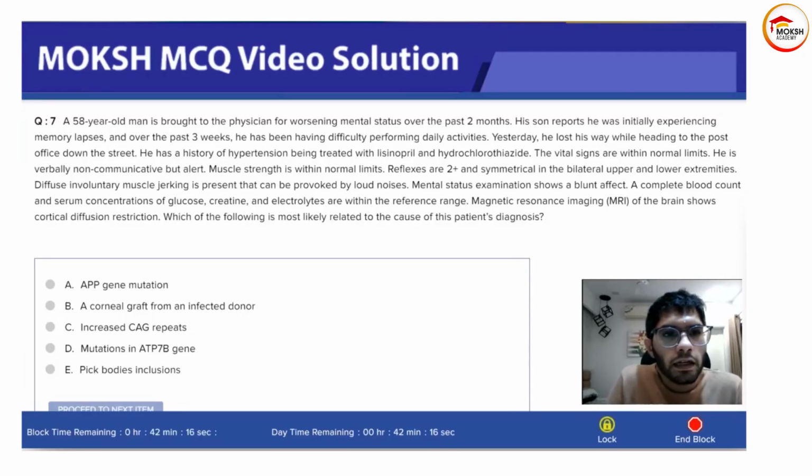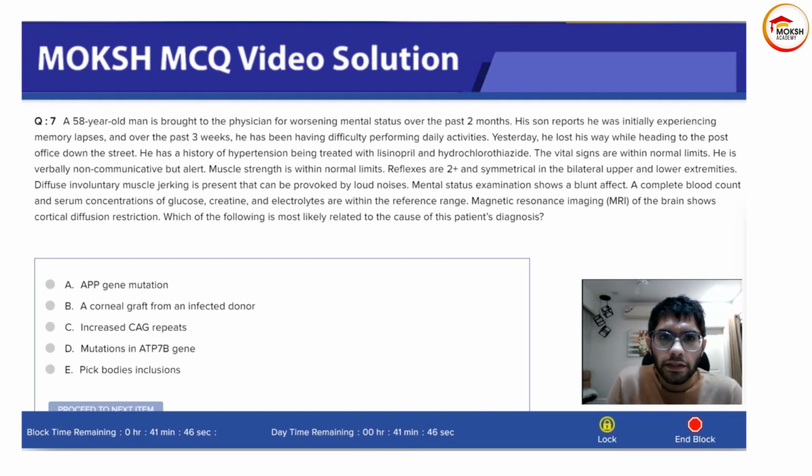Question 7. A 58-year-old man is brought to the physician for worsening mental status over the past 2 months. His son reports he was initially experiencing memory lapses over the past 3 weeks. He has been having difficulty performing daily activities. Yesterday he lost his way while heading to the post office down the street.